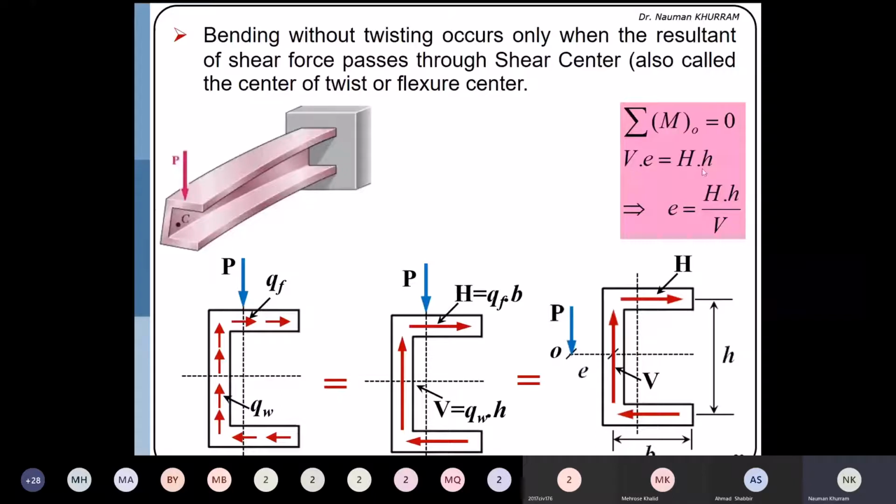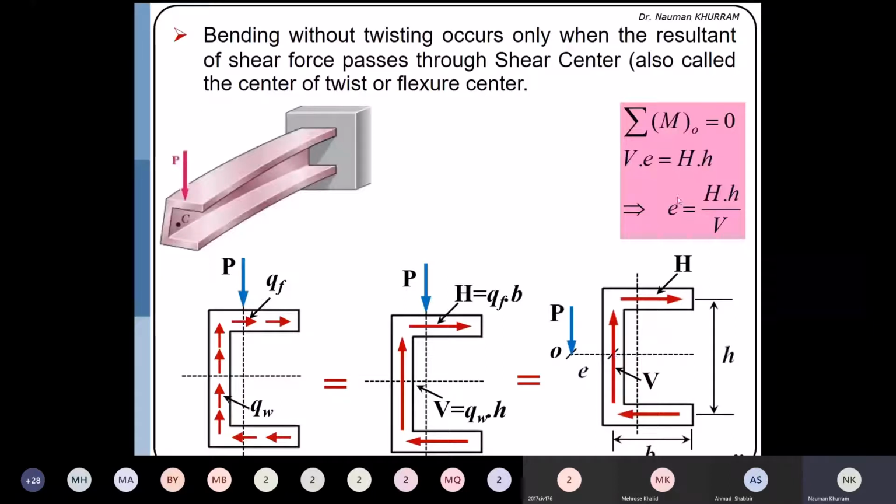So H dot h is the moment produced by this couple, which is obtained by one horizontal force H multiplied by the distance between the couple, which is h, and this moment is in the clockwise direction. And from here we can determine the e. So e will be equal to capital H multiplied by small h over V. So it means that e is the distance from the center of the web, and this e is the distance that we can determine numerically.